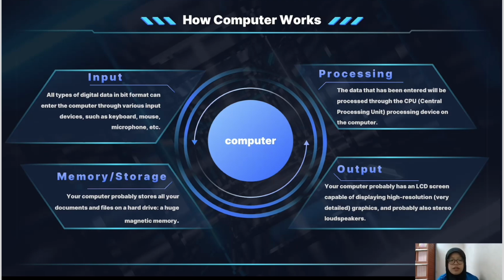Next, memory or storage. Your computer probably stores all your documents and files on a hard drive, a huge magnetic memory. Output. Your computer probably has an LCD screen capable of displaying high-resolution, very detailed graphics, and probably also stereo speakers.